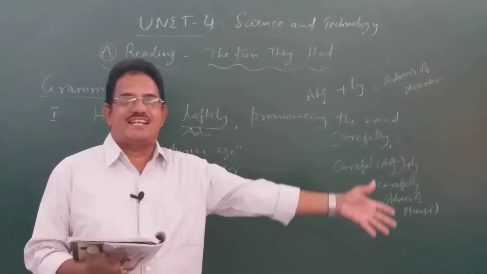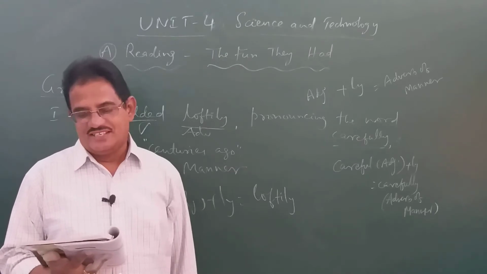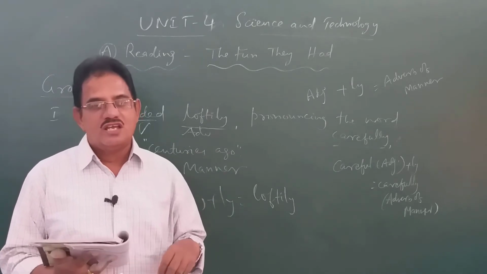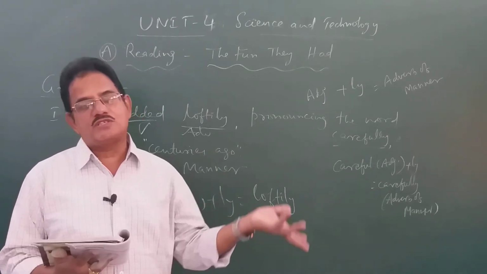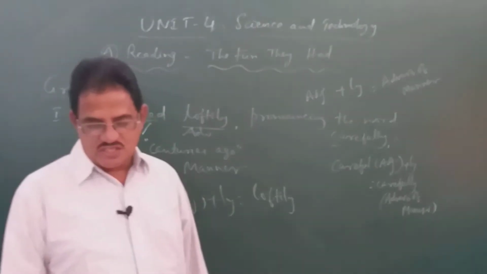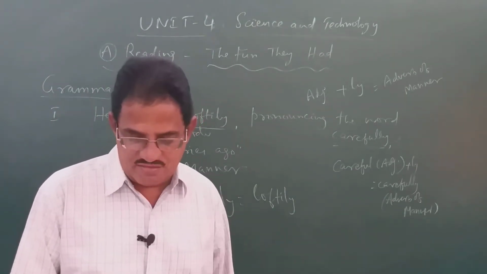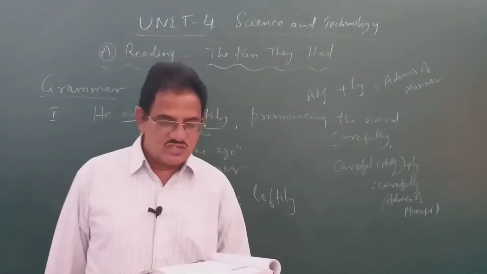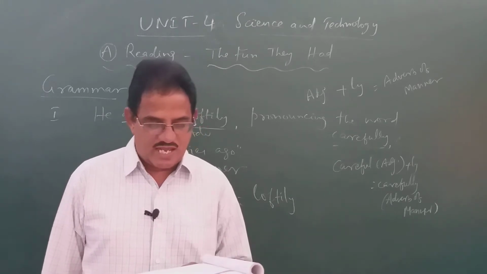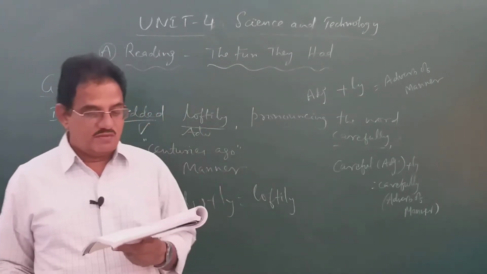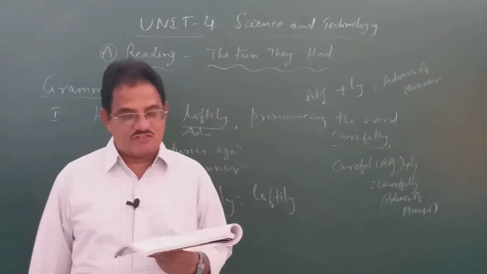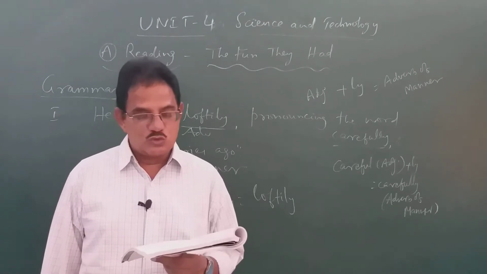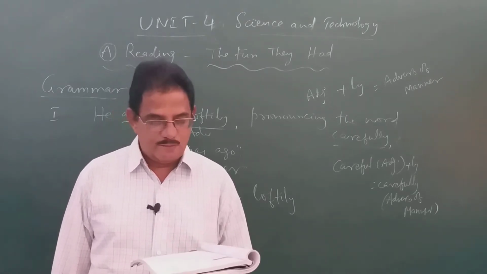He said nonchalantly. Like those words, verbs followed by adverbs of manner, you have to pick up from the textbook, from the lesson, or otherwise from some other source. Okay, children, you complete that exercise. In the second point there are 5 blanks given and 7 words given in the box to fill in the blanks. So, very carefully, because unless we know the meanings of those adverbs of manner, we cannot answer. All those words given in the box are adverbs of manner only.